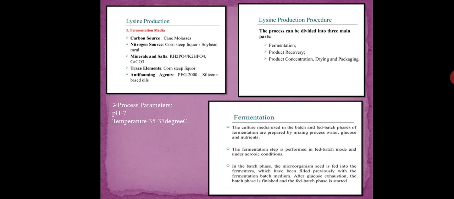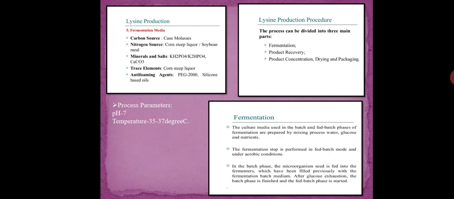The pH of this culture condition is 7 and it is neutral, with a temperature of 28 to 30 degrees Celsius. And for the production of lysine, high oxygen concentration is required. Okay, so this is all about the fermentation media and the culture condition.